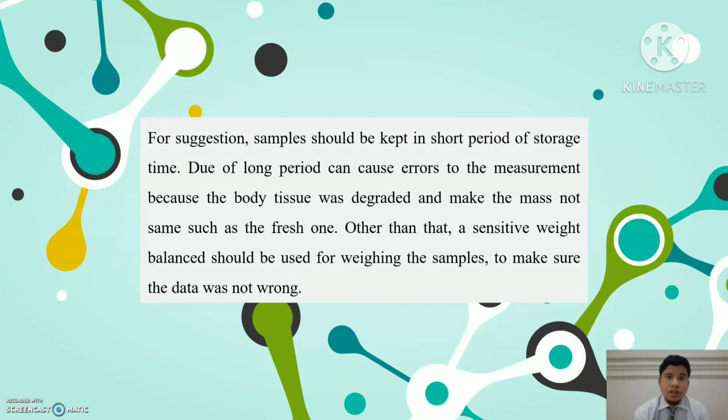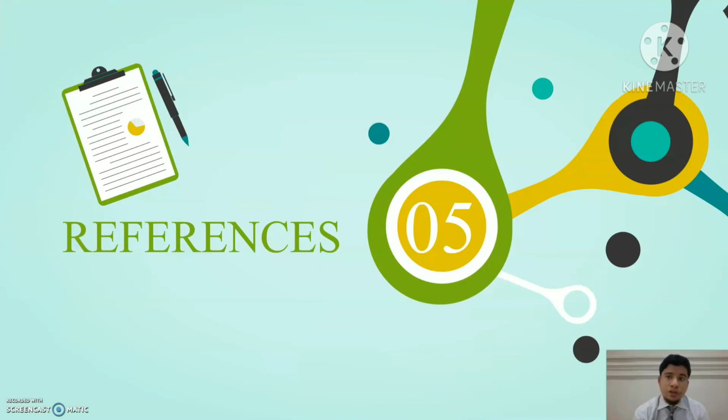For suggestions, samples should be kept for a short period of storage time, because a long period can cause errors to the measurement as the body tissue is degraded and made the sample not the same as the fresh one. Other than that, a sensitive weight balance should be used for weighing the samples to make sure the data is not wrong. These are for the reference.